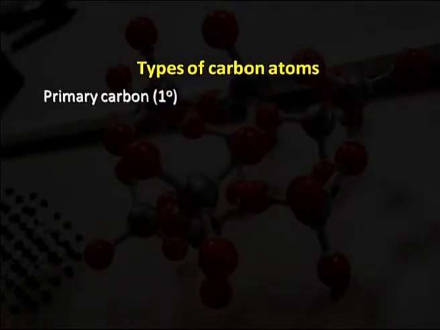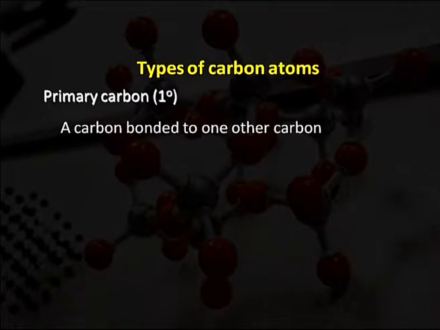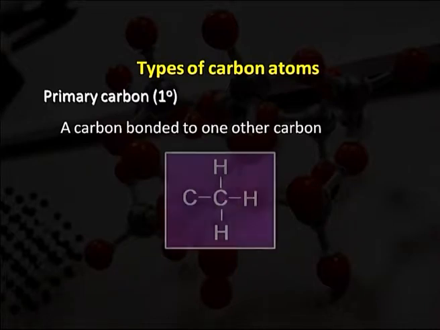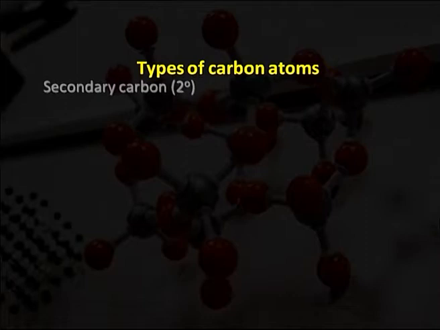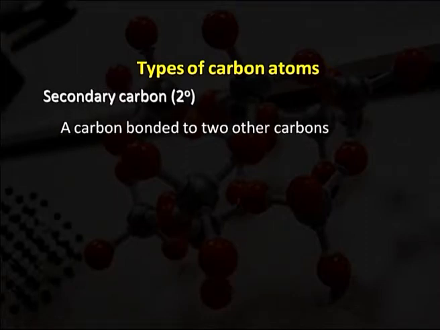Now, we will discuss the types of carbon atoms. A primary carbon atom is a carbon bonded to one other carbon. In this structure this carbon is attached to another carbon, so it is known as a primary carbon atom. A secondary carbon atom is a carbon bonded to two other carbons.